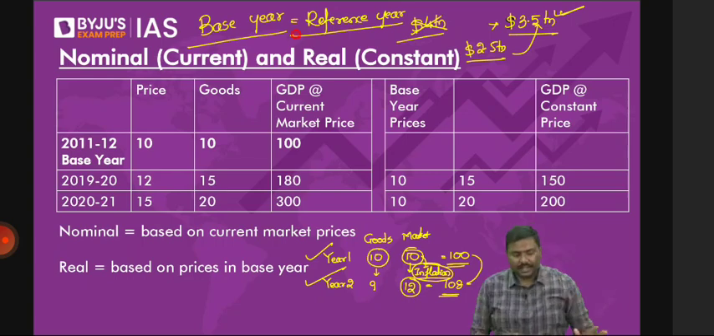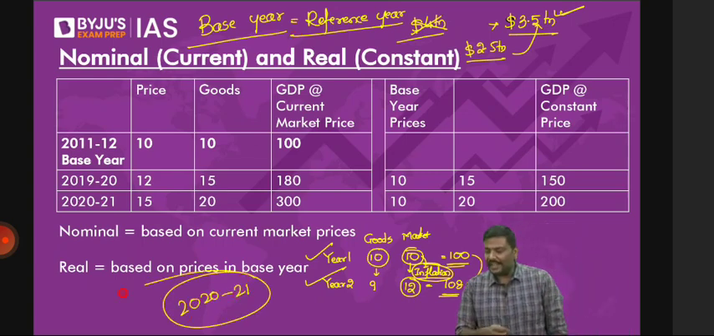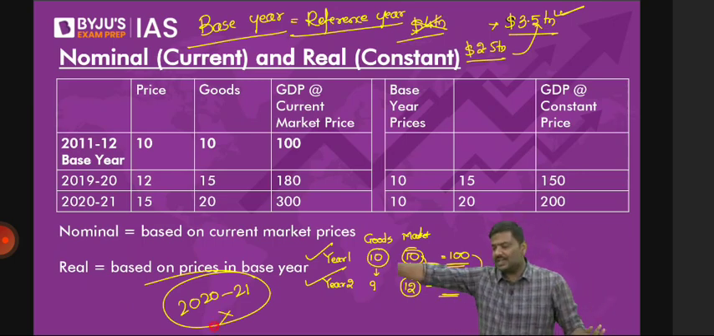How many of you think 2020 and 21 is a very good base year? Let me know. How many of you think 2020 and 2021 is a very good base year? How many of you think so? Your answer should be unequivocally, absolutely no, sir. Right? No, it should not be a base year.